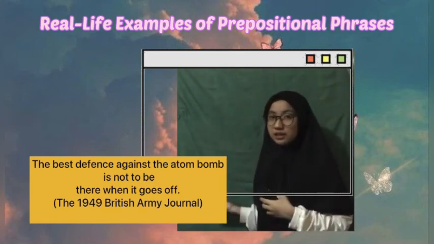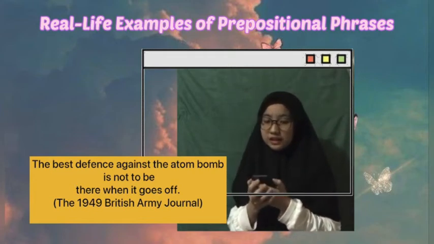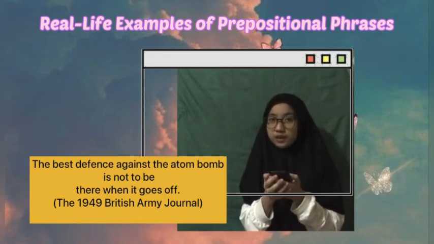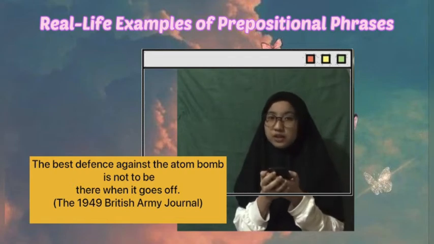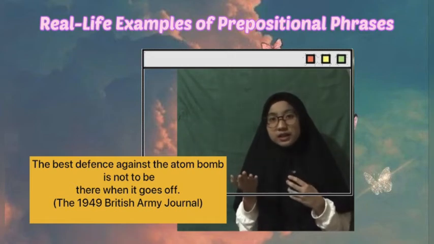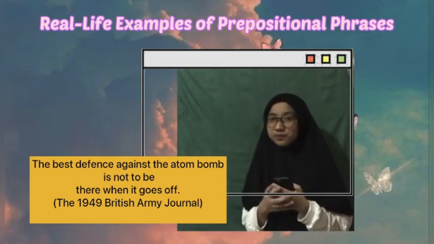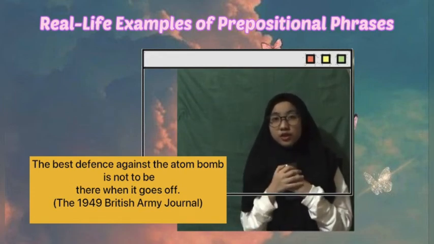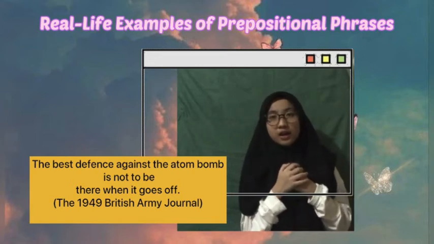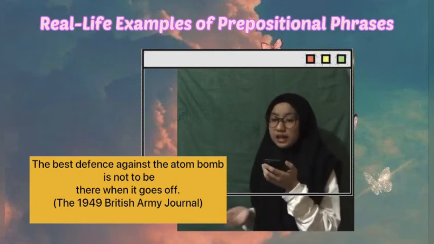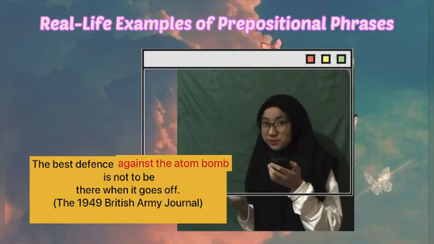Like this: the best defense against the atom bomb is not to be there when it goes off. This is from the 1949 British Army Journal. Do you know where the prepositional phrase that functions as an adjective is in this sentence? So the prepositional phrase that functions as an adjective in this sentence is "against the bomb." Against the bomb. Right?